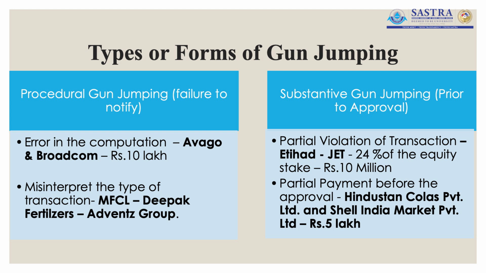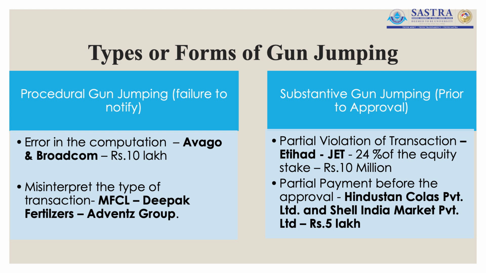If it is substantive gun jumping, companies do submit notice to the Competition Commission of India to get the approval to go ahead with the consolidation. Unlike procedural gun jumping, where they don't even start the notification process, here they do submit the notice and they would be waiting for the approval of the Competition Commission of India. But where they go wrong is, even before they get the approval from the Competition Commission of India, they consummate the combination.